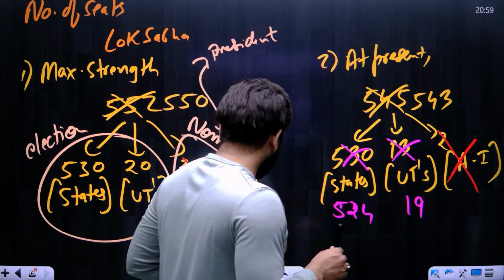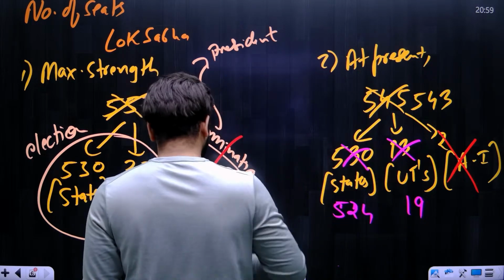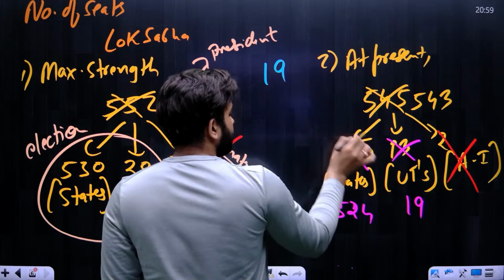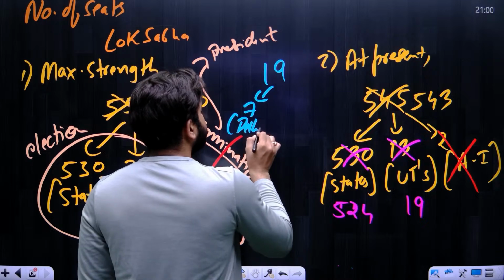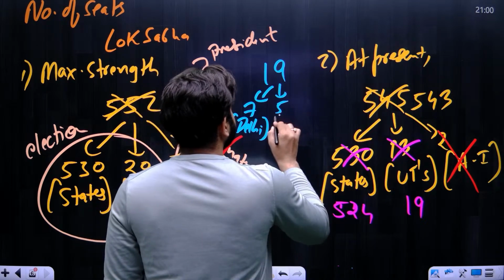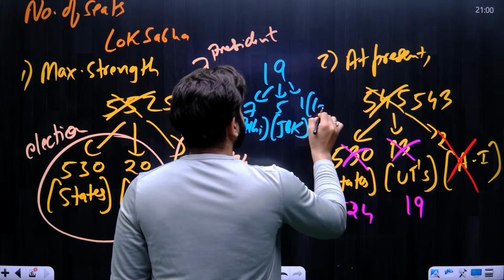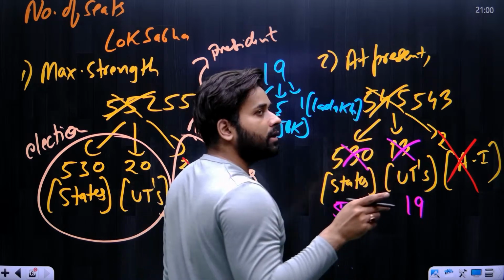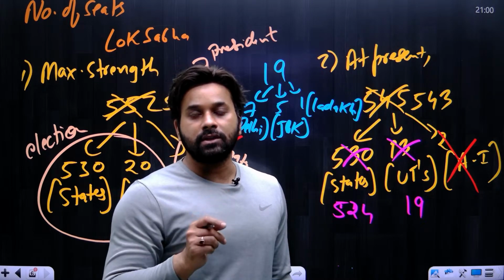But remember, out of those 19 seats, 7 seats are allotted to Delhi, 5 seats for Jammu and Kashmir, 1 seat for Ladakh. Now remember, if you search on the internet, you will find that Jammu and Kashmir has 6 seats in the Lok Sabha.